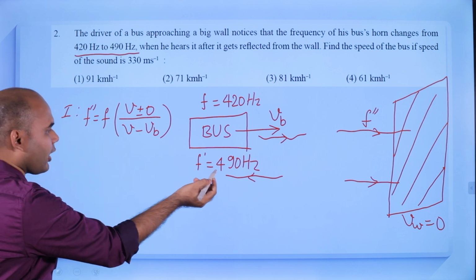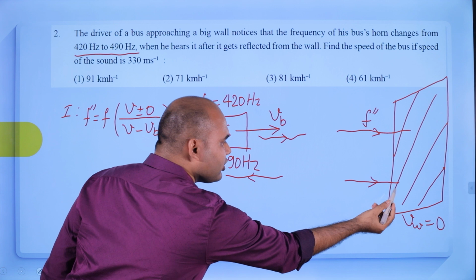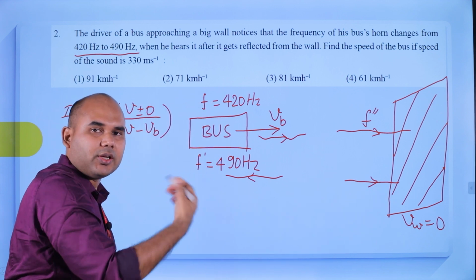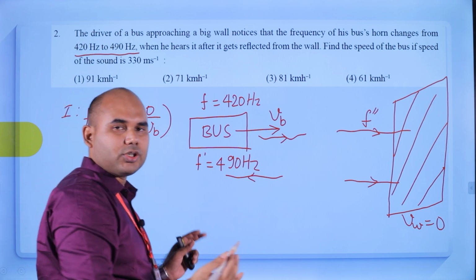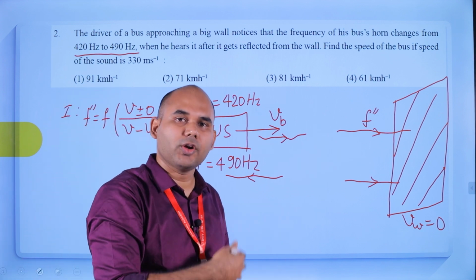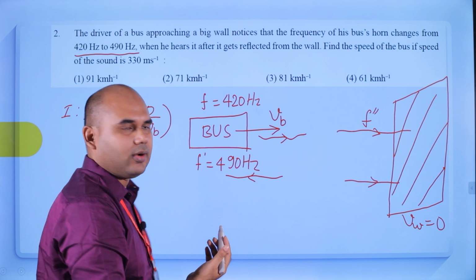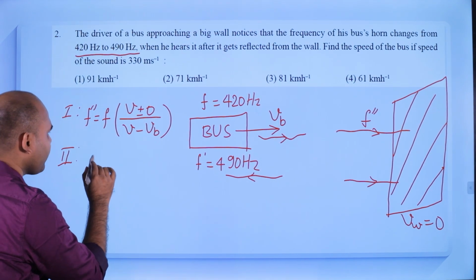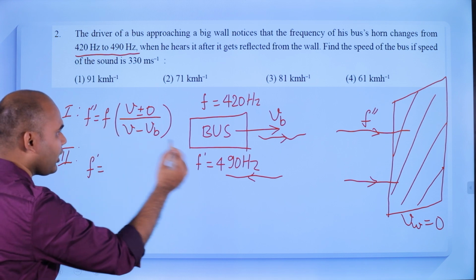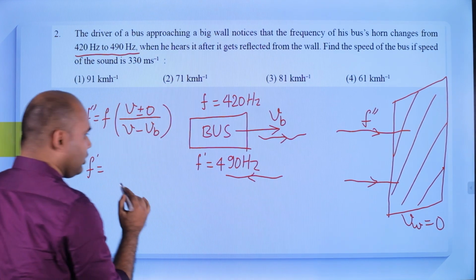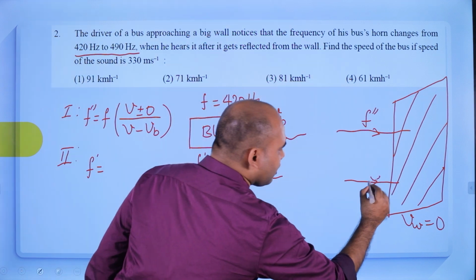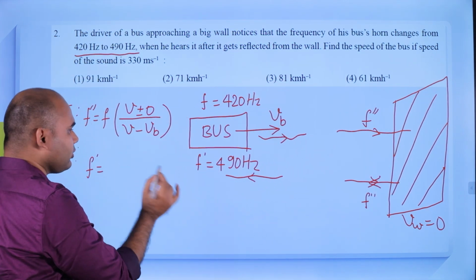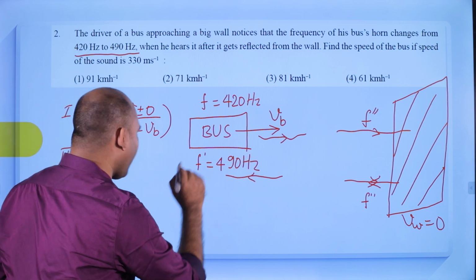So in the next case, F dash will be what? Right now this wall is the source and the observer is this driver, means the bus, and again there is a velocity of approach between them, so again the frequency will increase. So this time F dash will be what? F double dash for this wall will change into F dash.